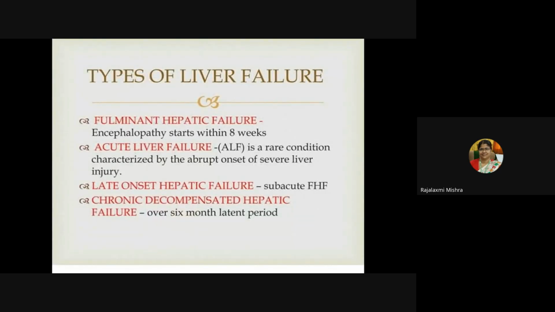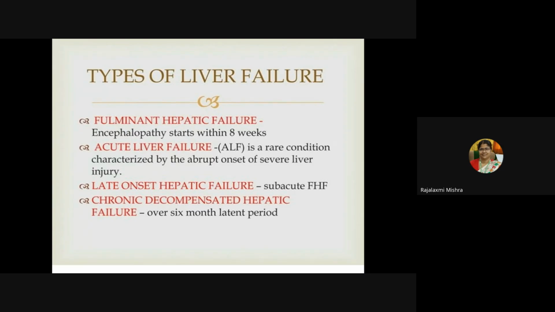Types of liver failure can be fulminant hepatic failure, acute liver failure, late onset hepatic failure, and chronic decompensated hepatic failure. In fulminant hepatic failure, encephalopathy starts within 8 weeks. Acute liver failure is a rare condition characterized by the abrupt onset of severe liver injury.